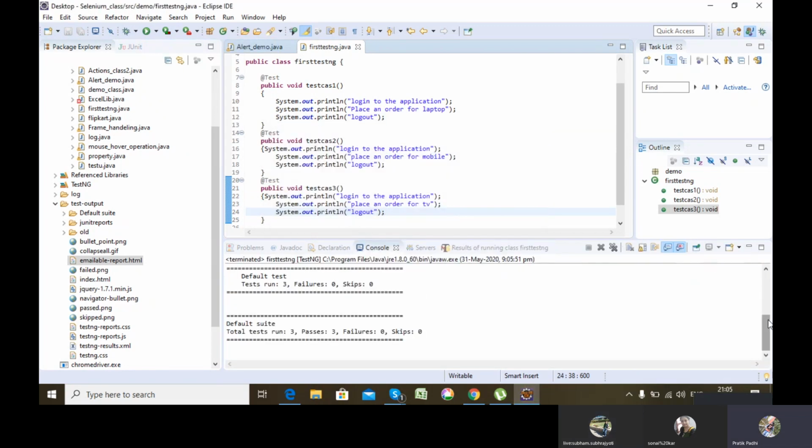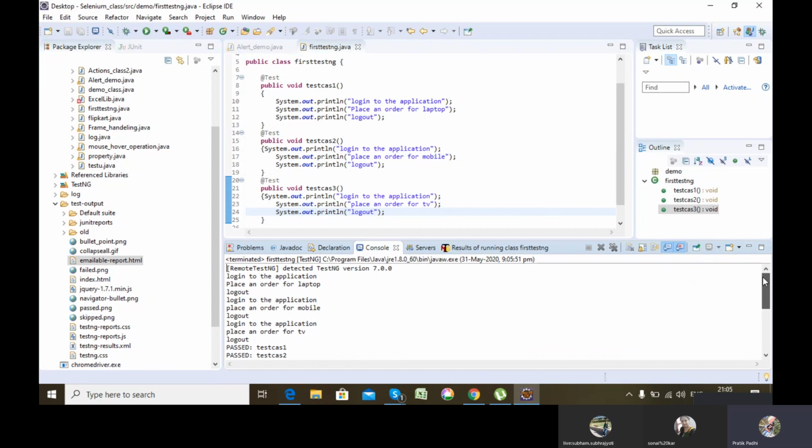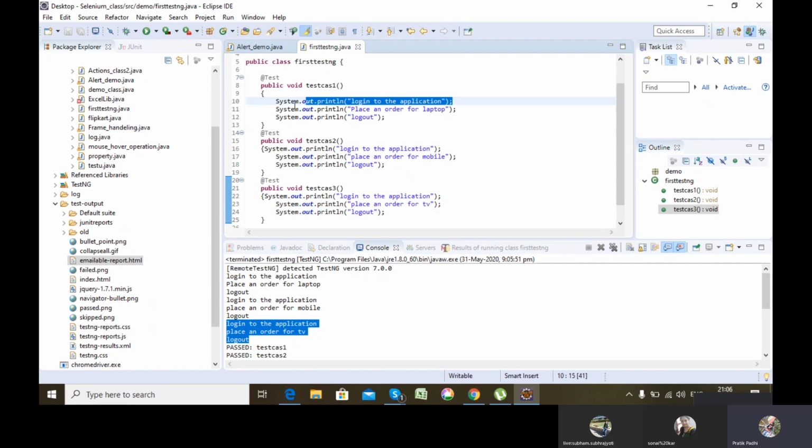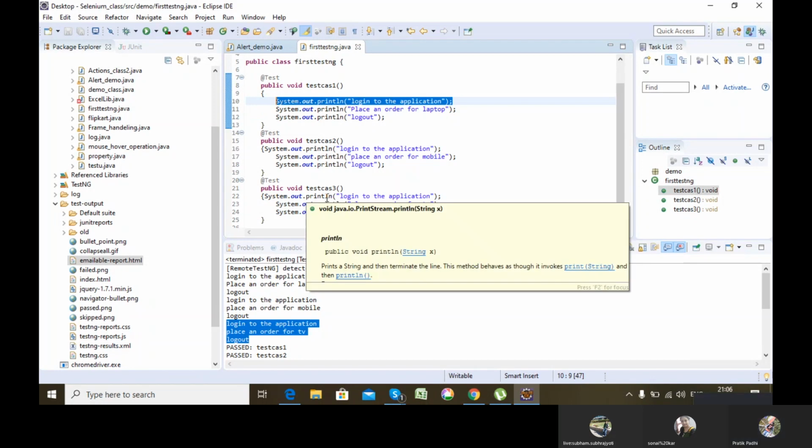So see, my three test cases got executed. Log into the application, log out, for laptop, for mobile, and for TV. But you will see that this particular process, login and logout, is getting repeated in all the test cases. It will be easier for me if I don't write it again and again, because the same process is getting repeated.